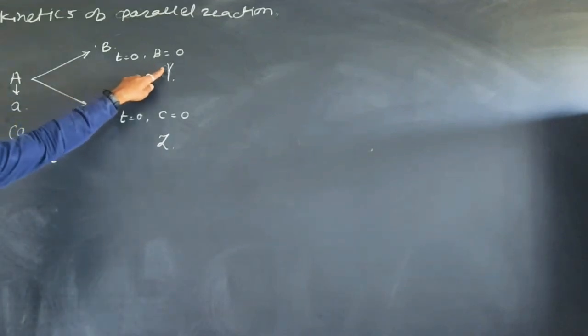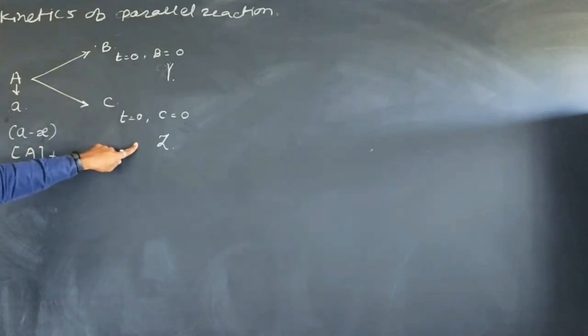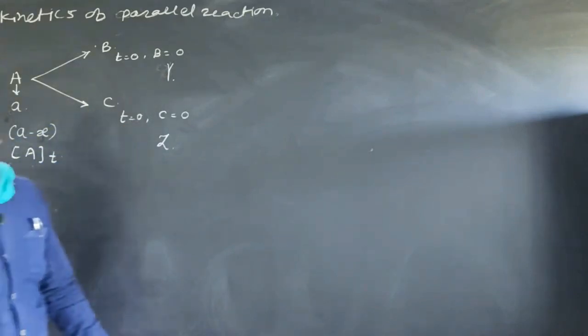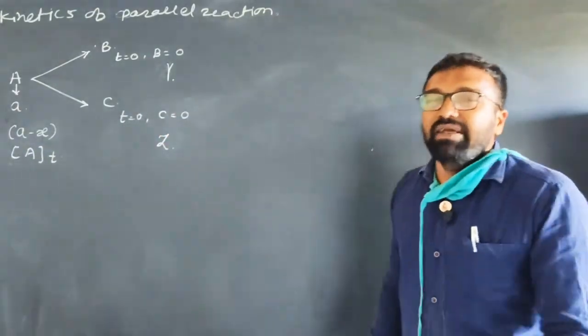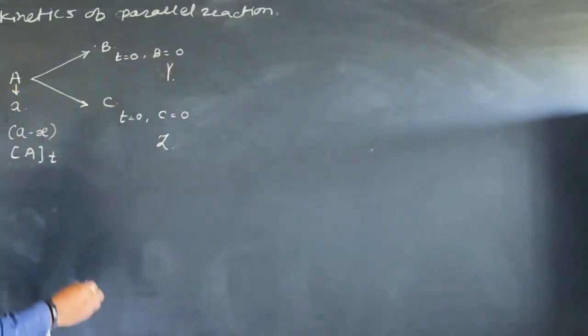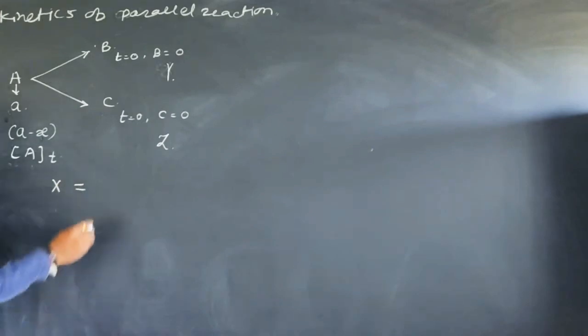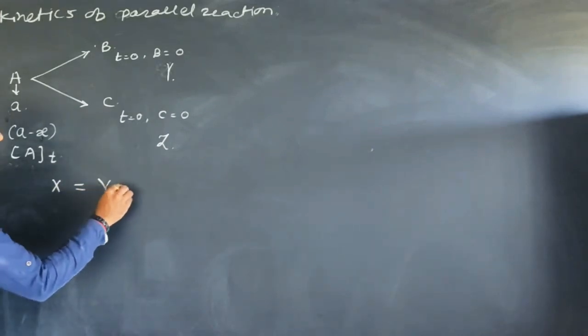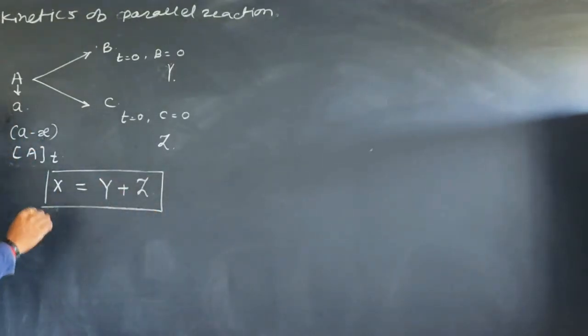We can't say that x amount of B is produced or x amount of C is produced, because during the course of a reaction there is formation of two products B and C simultaneously. That means at any time t, x amount of reactant reacts, which is converted into the products B and C, therefore at any time t, x is equal to y plus z.